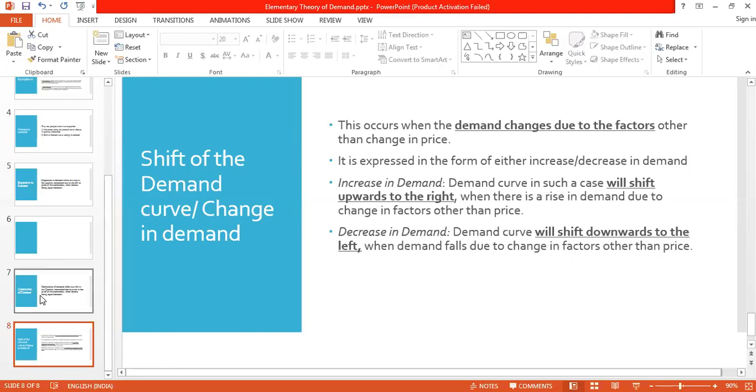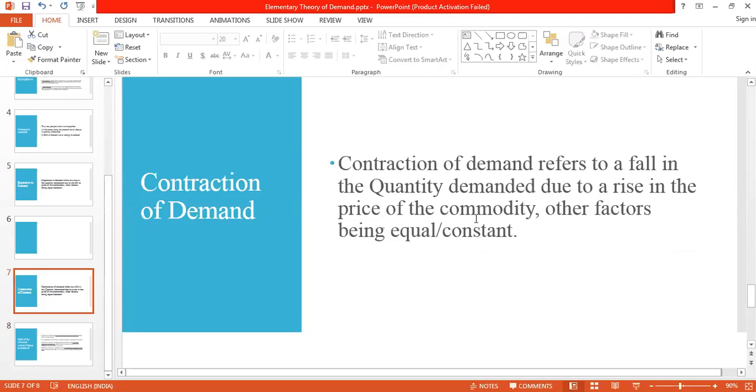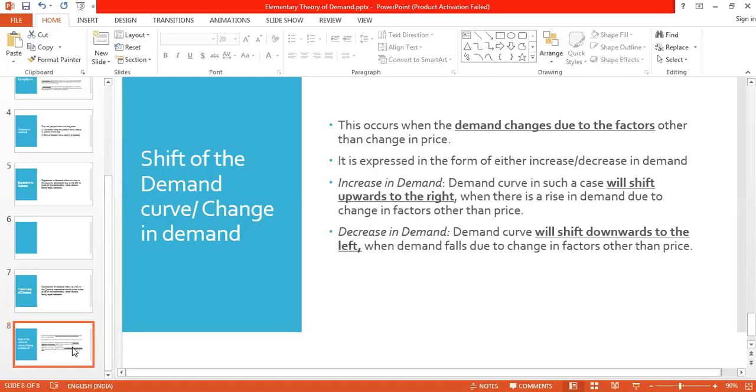What happened earlier, in contraction, was only due to the price and the other factors were constant, correct? But when we come over here to the shift of the demand or the demand change, what happens over here? There is a rise in the demand due to the change in factors, but not the price.